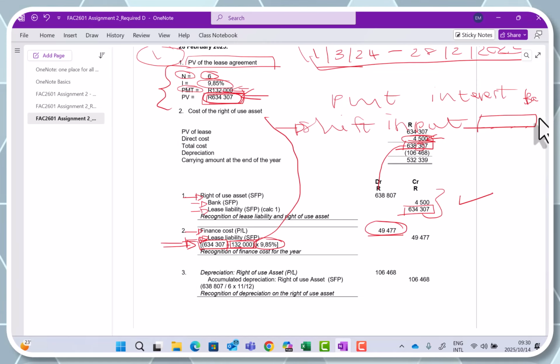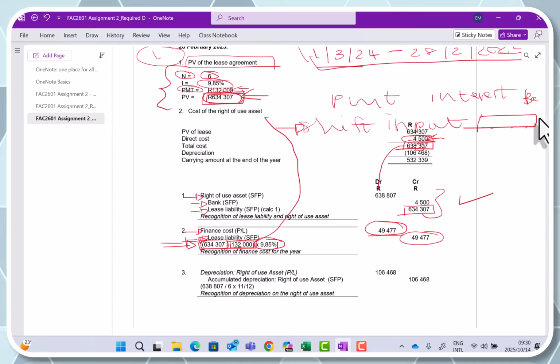It has not been paid yet. So therefore, I credit my lease liability because it's now going to lie against the lease liability. And then the moment that I pay the 132,000, then that will be set off against the lease liability. So that is the recognition of my finance cost for the year.